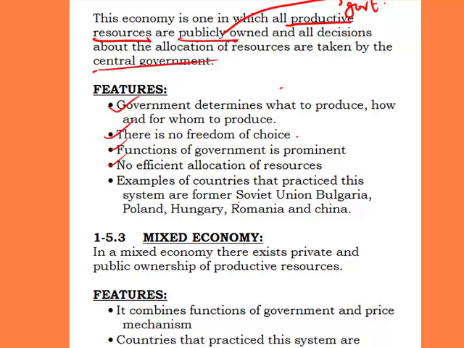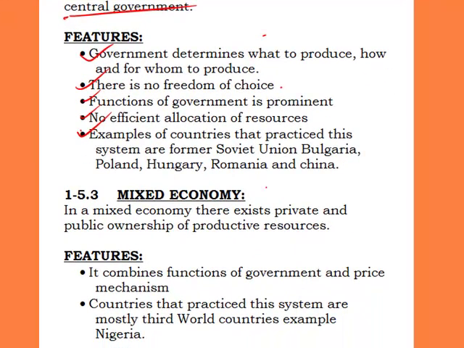Now the fifth one is examples of countries that practice this system. They are the former Soviet Union, Bulgaria, Poland, Hungary, Romania, and China. All these countries are examples of countries that practice a socialist economic system.